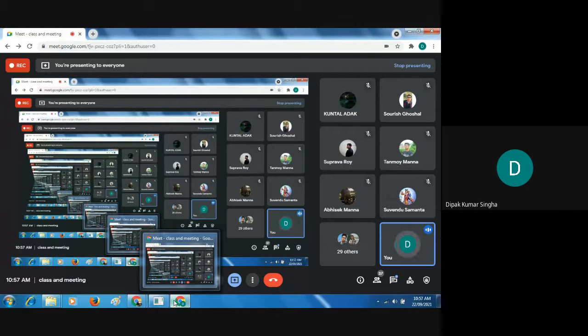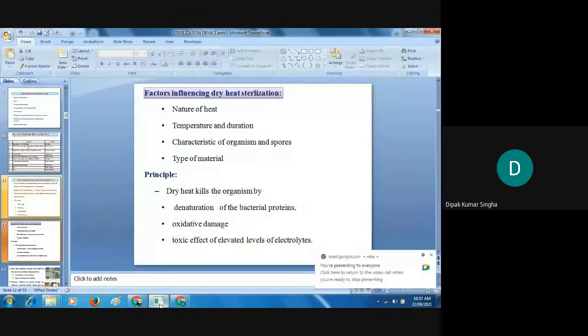On heating, crystalline sodium chloride will be produced. If you lose the water, ultimately the electrolyte concentration, the sodium concentration, will increase. In that condition the pH will be changed, and ultimately the microorganisms die.